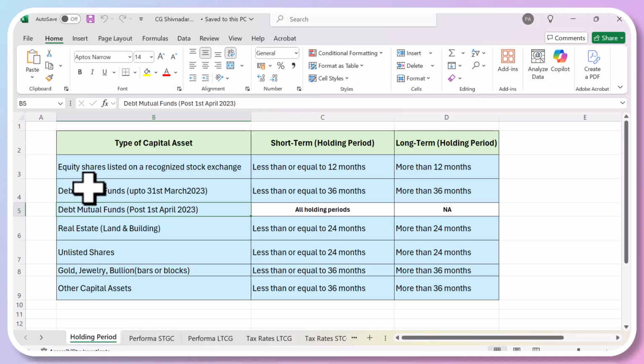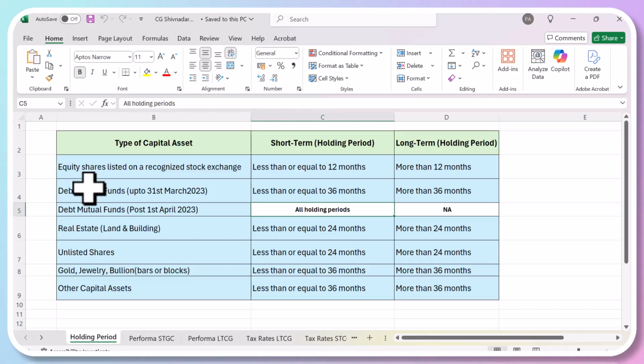So for debt mutual funds post 1st of April 2023, whether you hold for any period of time, you have to pay tax according to your slab rates. So there is no short-term or long-term concept in the case of debt mutual funds now. Let me repeat again: for debt mutual funds up to 31st of March 2023, there was a concept of short-term and long-term.